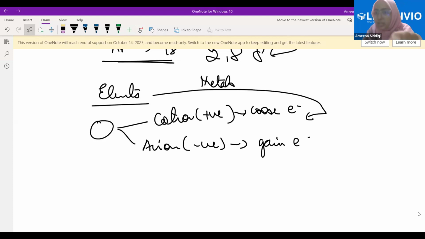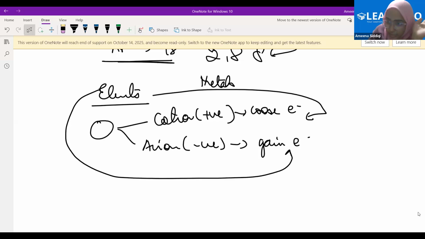And it is due to this behavior of metals that they show certain properties, whatever we saw in class 9. Now elements which have a tendency to gain electrons, therefore to form anions, are called non-metals. It is due to this behavior of them that they show certain properties or do not show certain properties. I hope this point is clear.